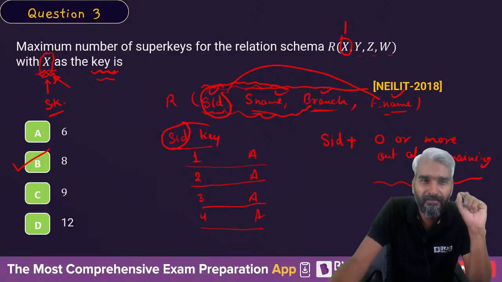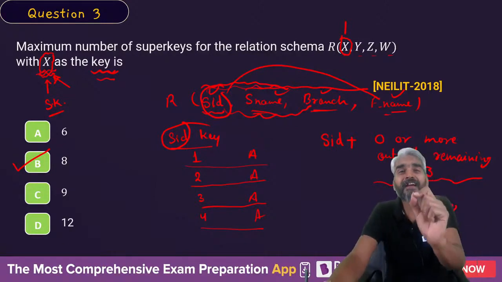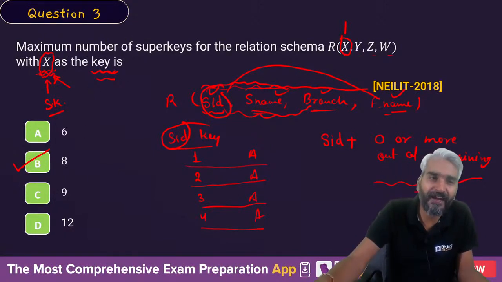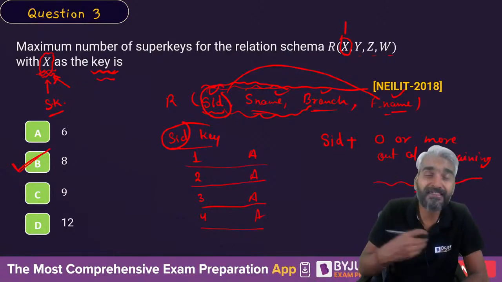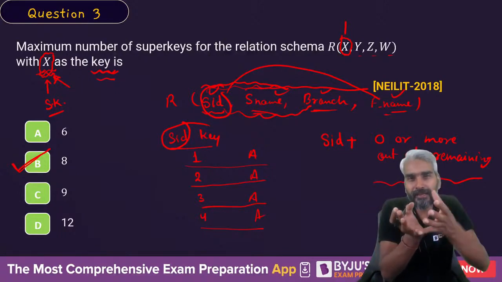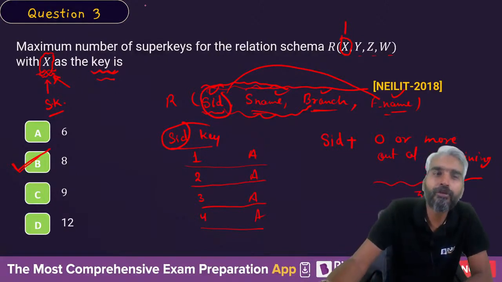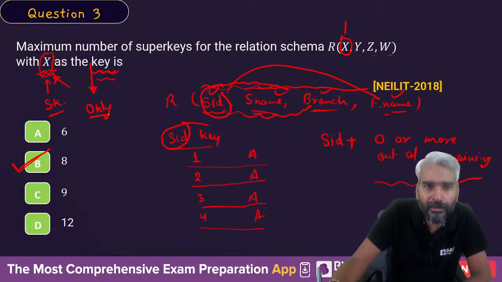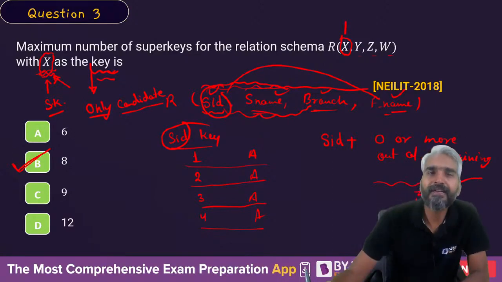But still, is this question completely correct to define B as the final answer? If you think in more detail, you will eventually understand that with X as the only key, it should say X is the only candidate key.